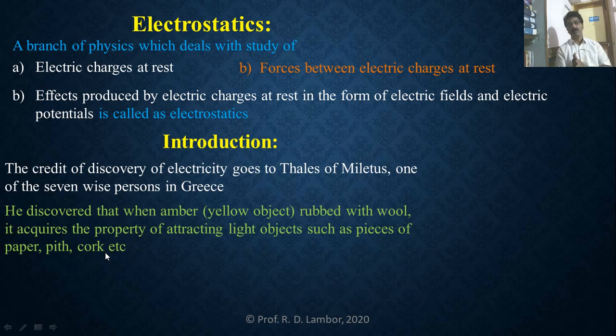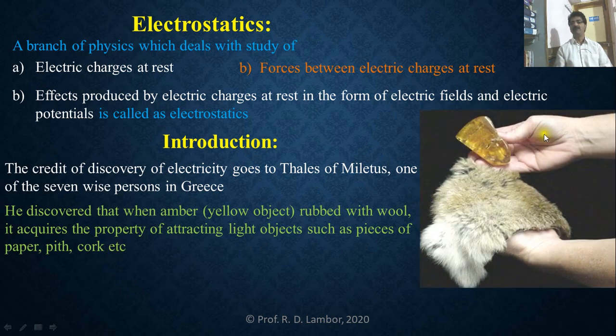So what is that amber? We will see its photograph. See here, this yellow object is called amber, and this amber is fossilized tree resin. When this amber is rubbed with this wool, it acquires the property of attracting light objects.